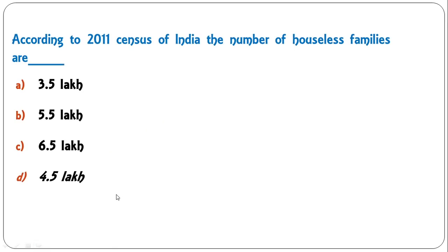According to the 2011 census of India, the number of houseless families are 3.5 lakh, 5.5 lakh, 6.5 lakh, 4.5 lakh. The correct figure is 4.5 lakh families according to the 2011 census were found to be houseless families.